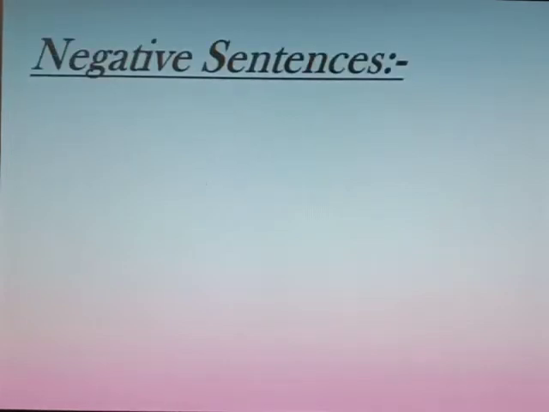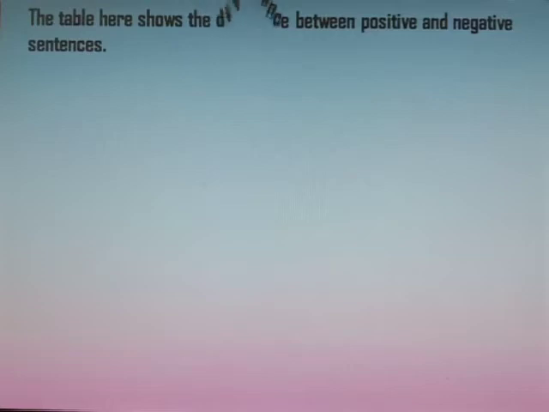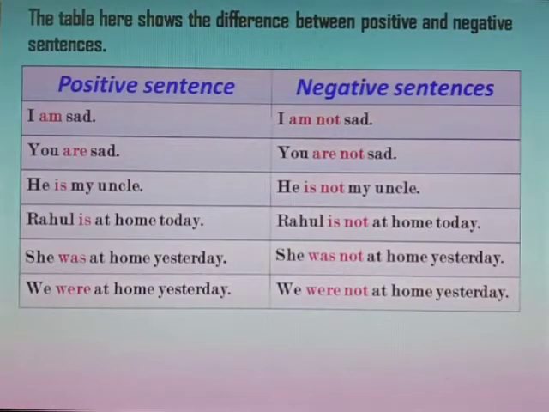Let us move to the next part of this lesson, that is negative sentences. Sentences that have not in them are called negative sentences. Statements that are not negative are called positive sentences. The table here shows the difference between positive and negative sentences. I am sad is a positive sentence. We add not here to make it negative, and the sentence will be I am not sad.